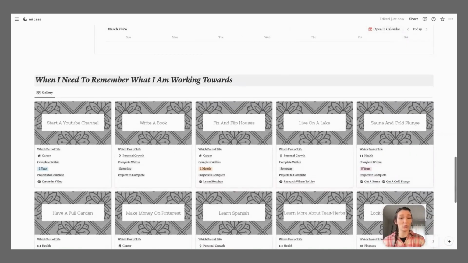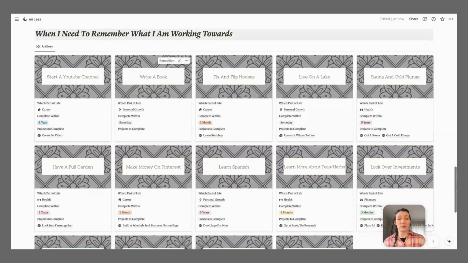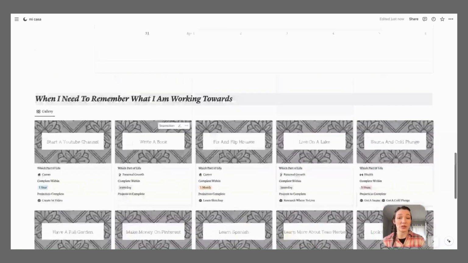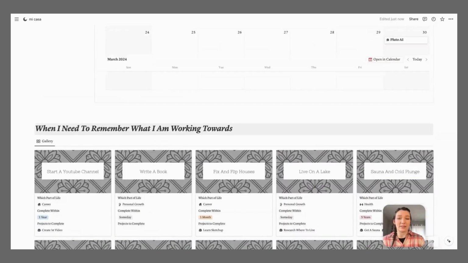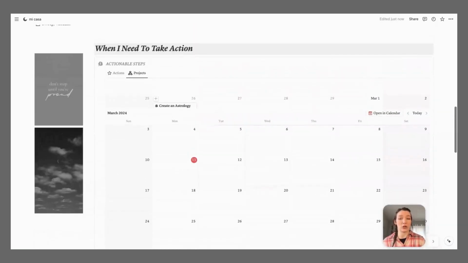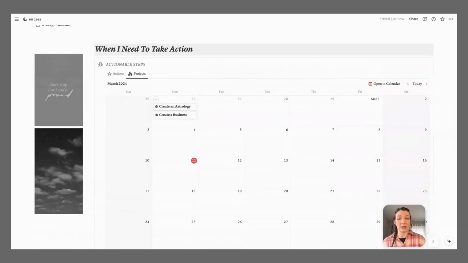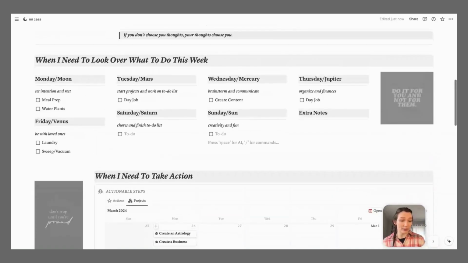And then speaking of goals, this is just an overview of all the goals that I have, so that way I can always see them in multiple areas to always remind myself of what I want to accomplish. And they can always change and be adjusted, but this is just my homepage so that I just have a nice beginning to look at that to me is aesthetically pleasing but not too overwhelming.